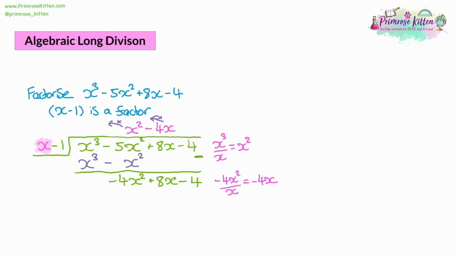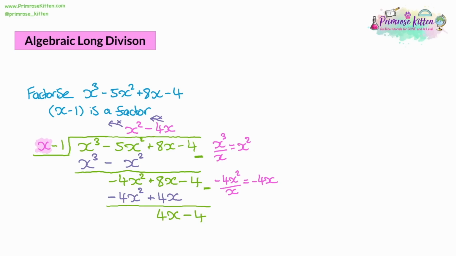Negative 4x times x is negative 4x squared, and negative 4x times negative 1 is a positive 4x. Then we check how much is left over by taking away. Negative 4x squared take away negative 4x squared cancels to give you 0. 8x take away 4x is 4x. There's nothing else to take away, so the minus 4 stays as it is.